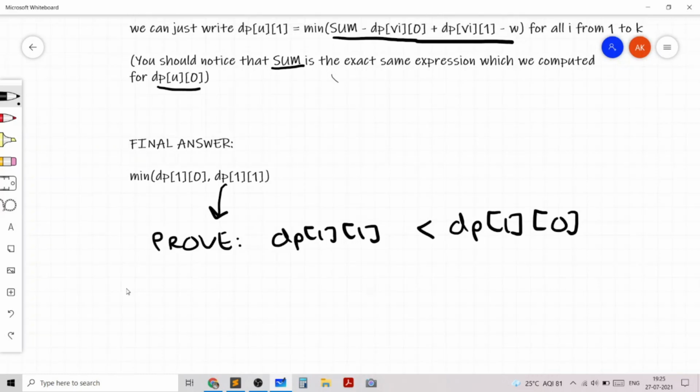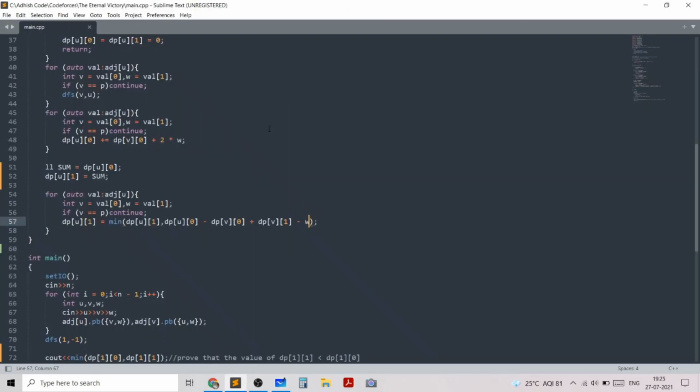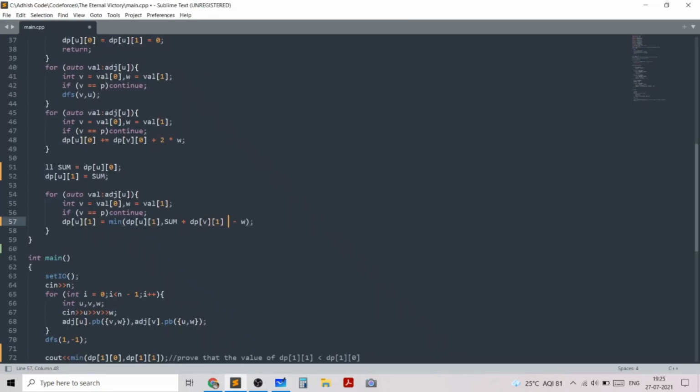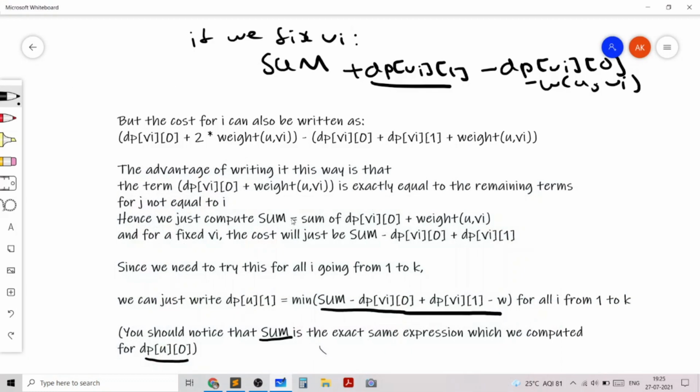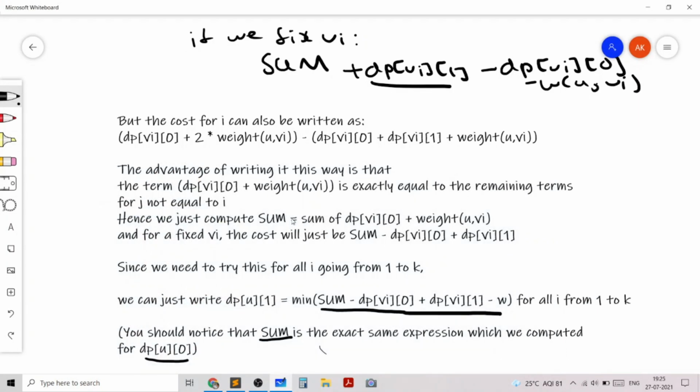The changing of terms was we do sum plus dpvi1. So I'll write it in that order. So what we basically do is sum plus dpv1, and we subtract dpv0, and we also subtract the weight.